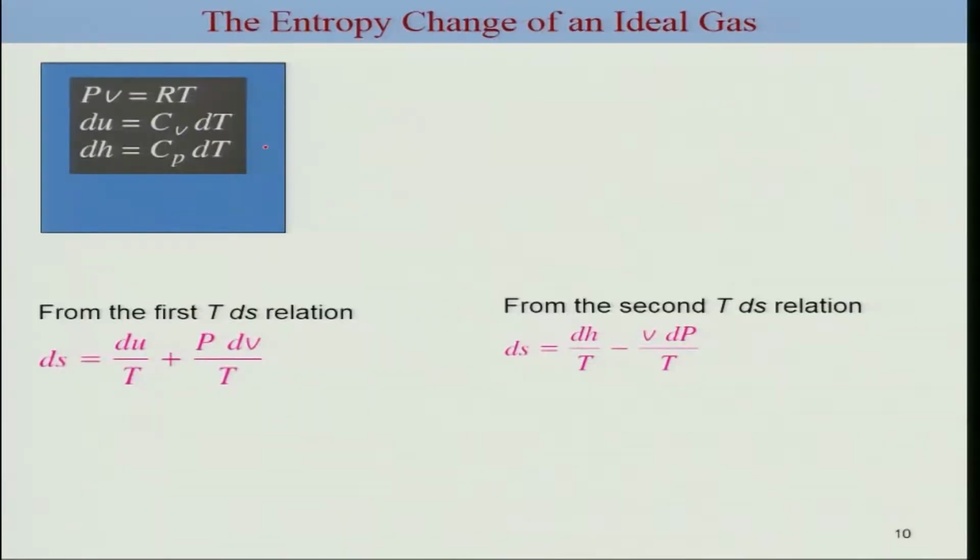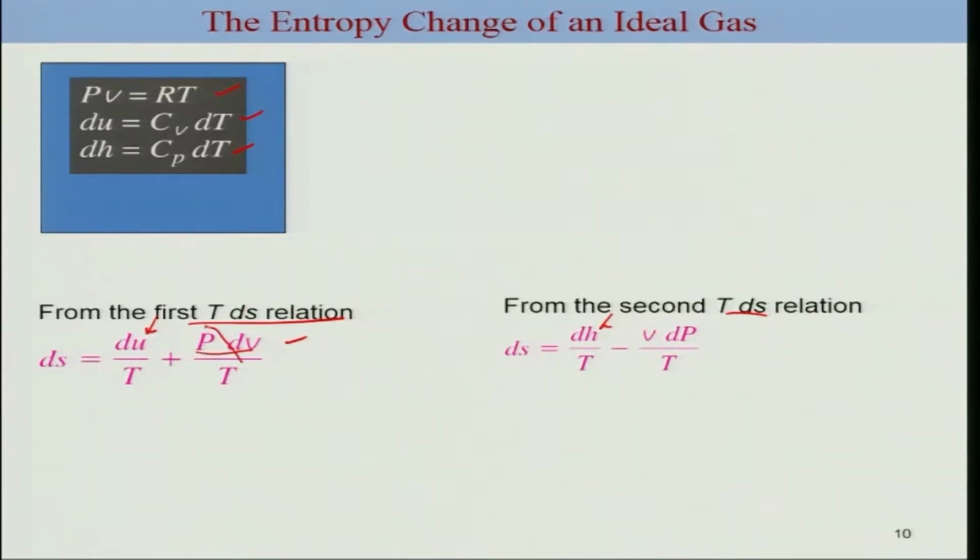Now we can extend this analysis to the ideal gas. We know for ideal gas PV is equal to RT, and the change in internal energy can be written in terms of the specific heat at constant volume, and the change in enthalpy in terms of Cp. We start with this first relation, and we have also written here the second relation in terms of enthalpy. So we can write down the expression of du here. du would be in terms of Cv dT, and we can also rewrite it so that we get only the temperature expression.